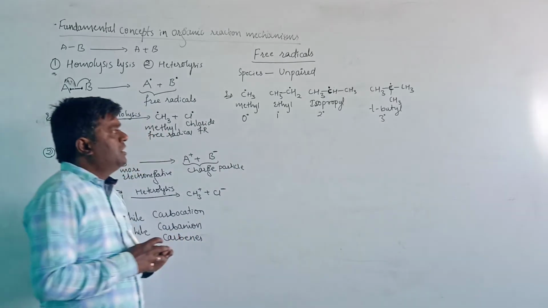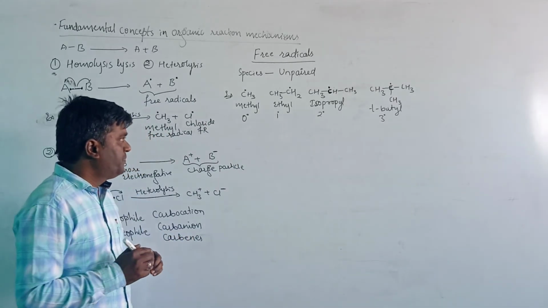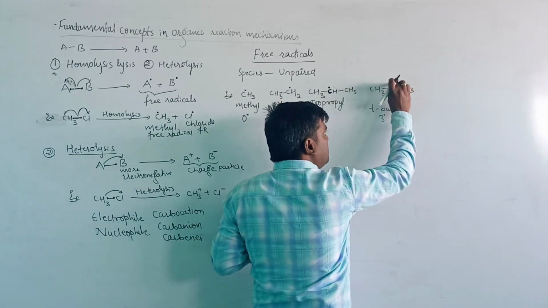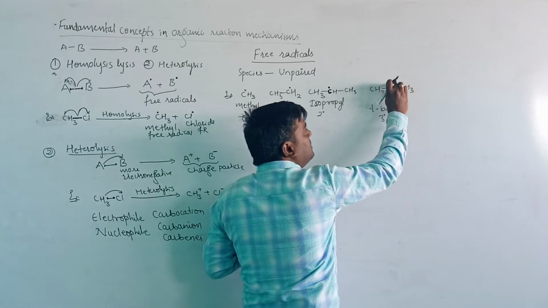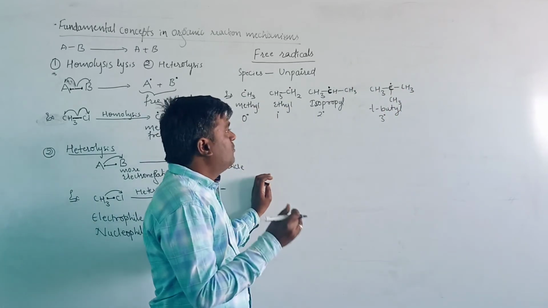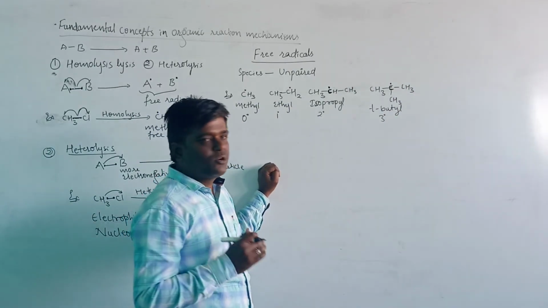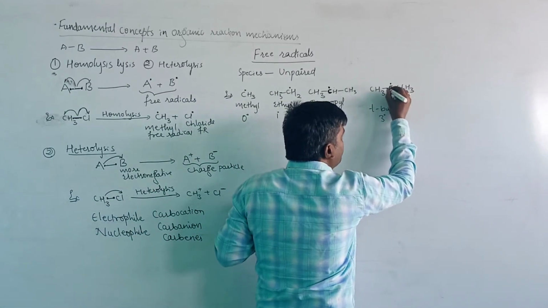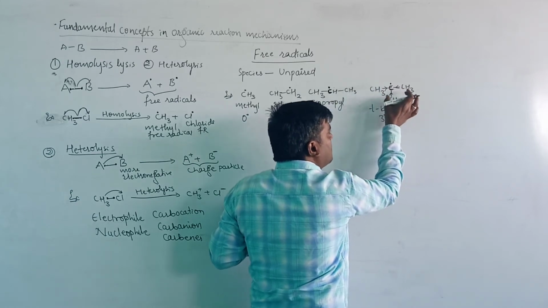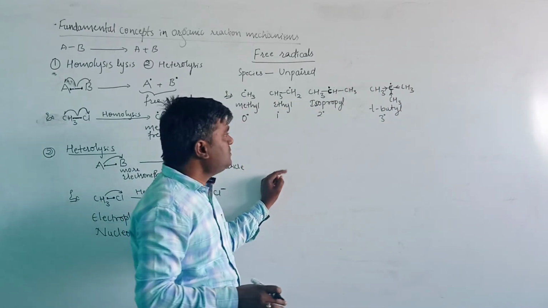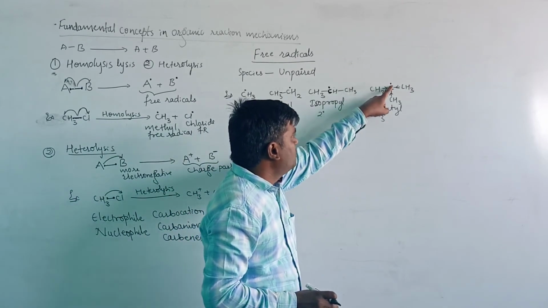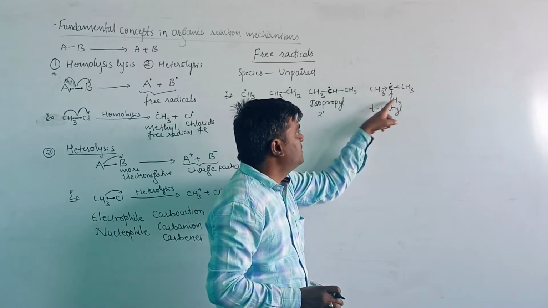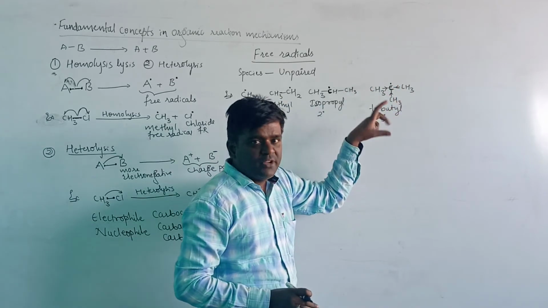Then the reactivity and stability of these free radicals: if it accepts one electron, then it becomes stable, and for bond formation it requires one electron. These alkyl groups are electron releasing groups. They can donate electrons, and there are three electron releasing groups present in the tertiary free radical.